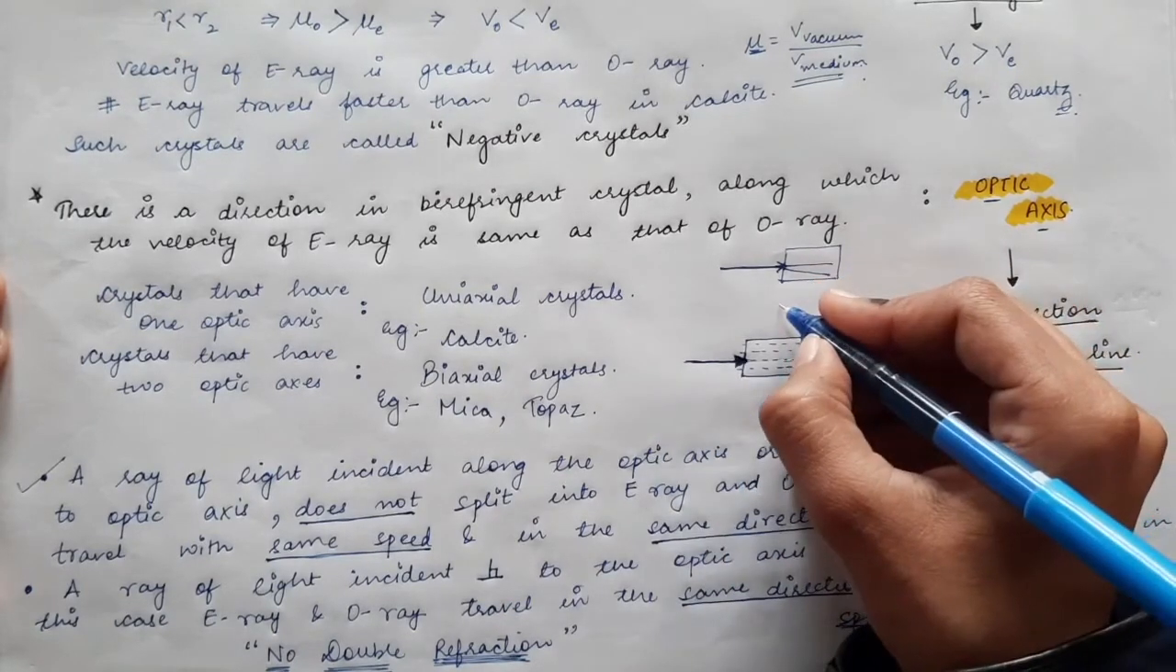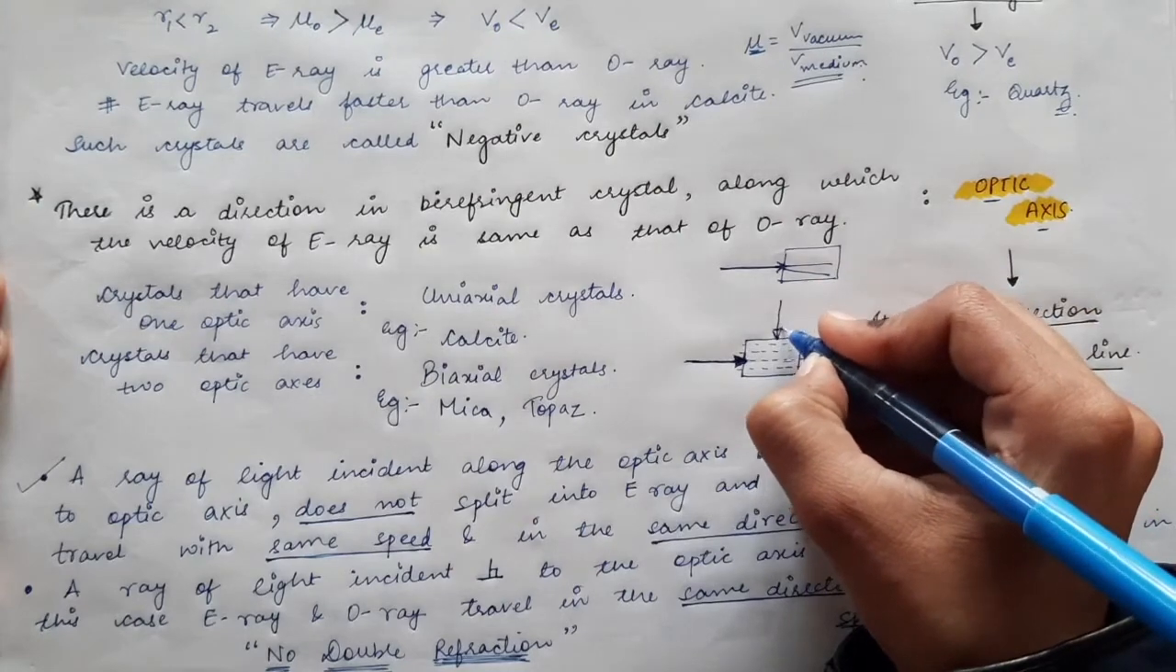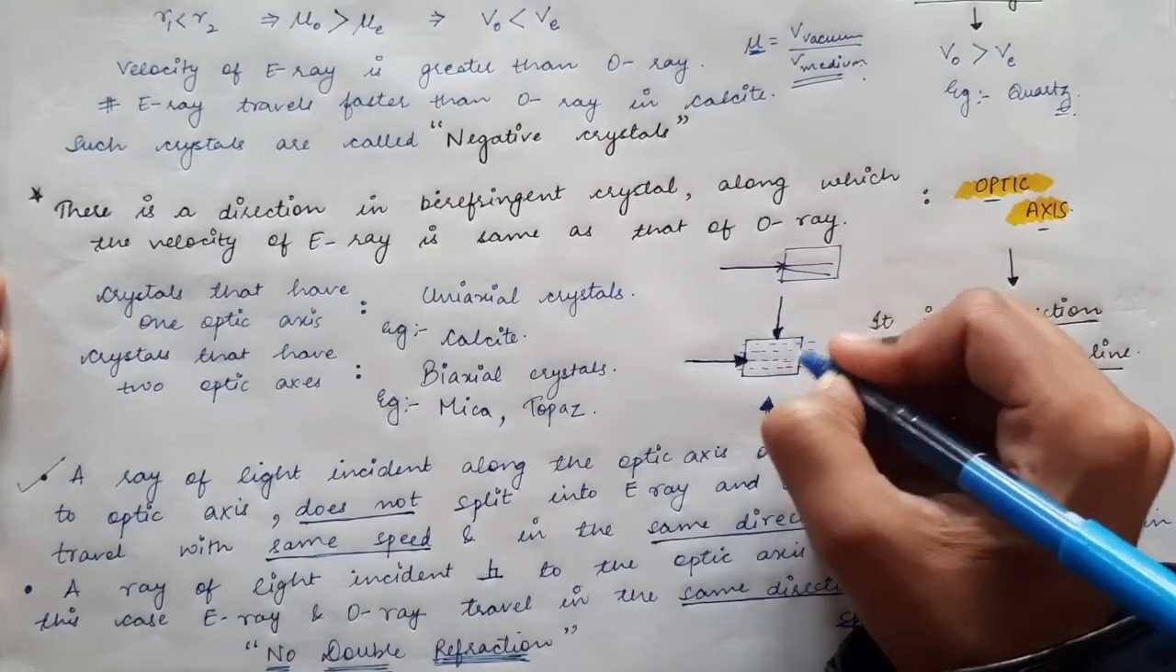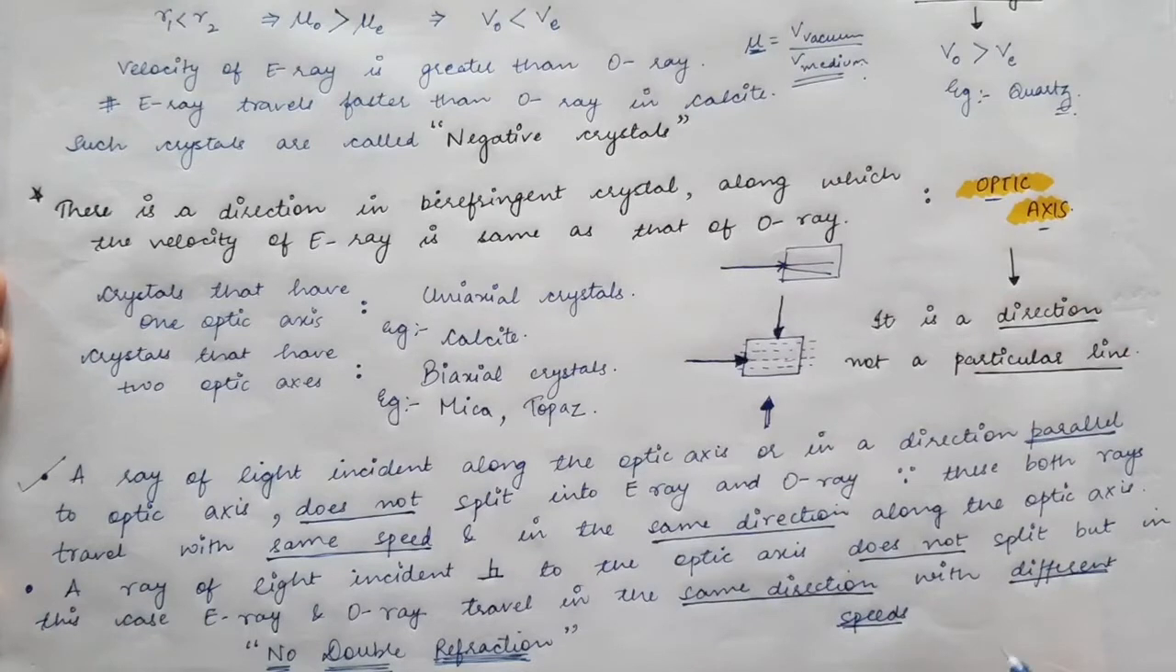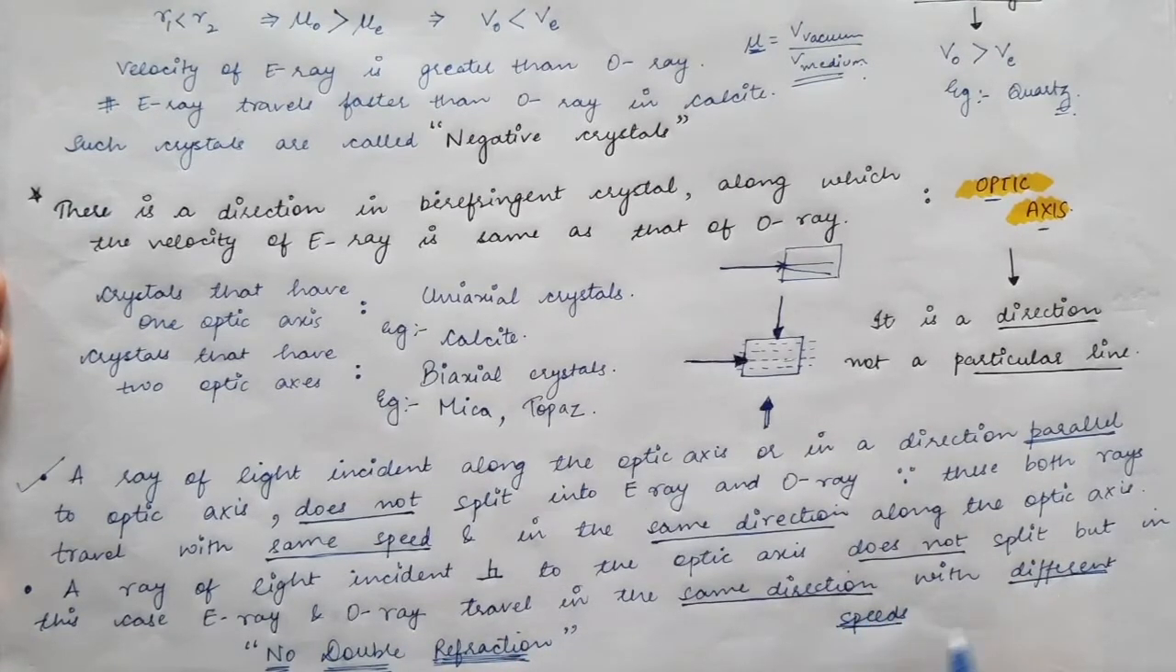So let's say I make a light ray incident perpendicular to the optic axis of the crystal. A ray of light incident perpendicular to the optic axis will also not split, but in this case, the E ray and O ray will travel in the same direction but with different speeds.